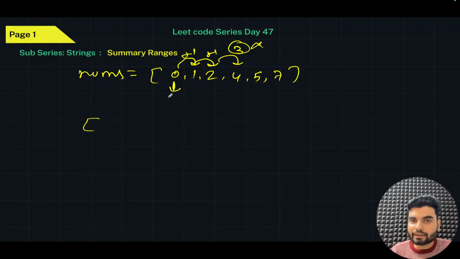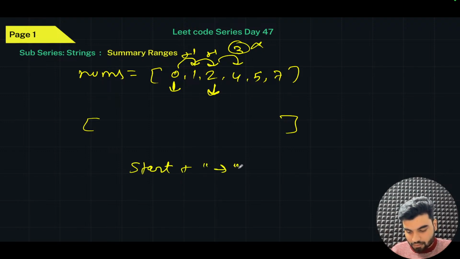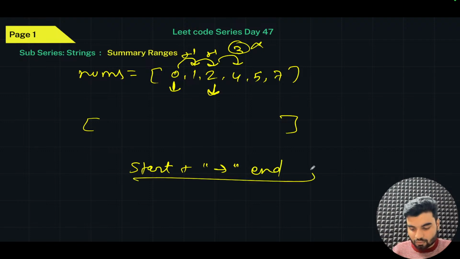You need a starting pointer, then you keep moving another pointer, right? So another pointer is pointing to this. So that is an ending pointer. You have a start, you have an ending pointer, right? So what you have to do, when we are seeing that the pattern has been broken, you have to push this into this array list or into the vector or into the list. By doing what? By doing this thing, start plus an arrow in a string, and end. Yes or no? This is what you have to do.